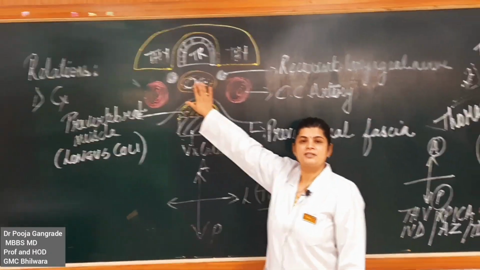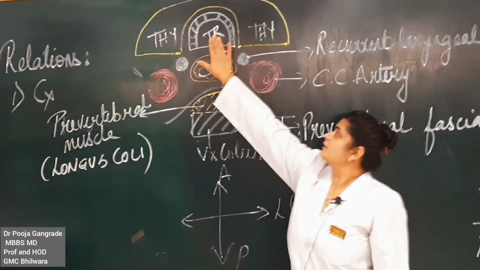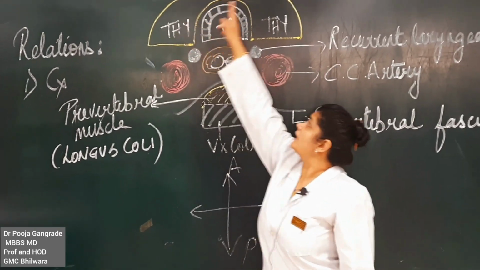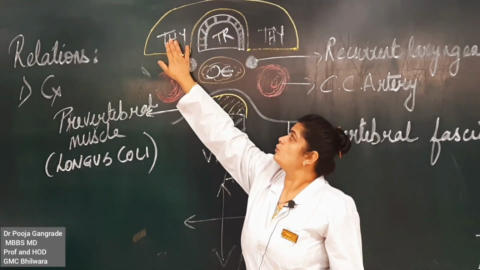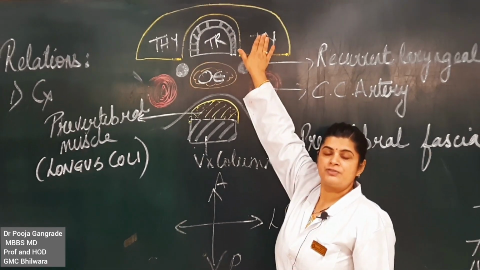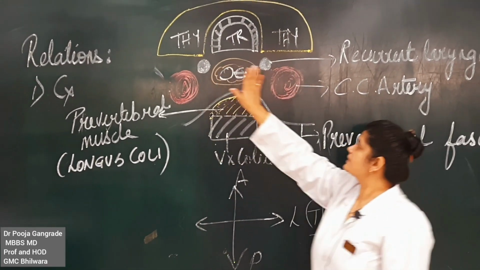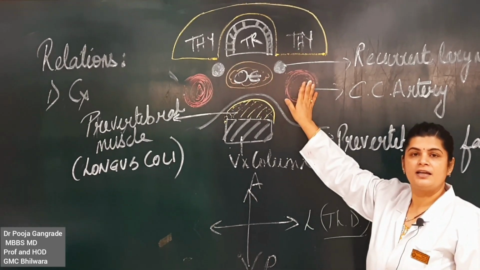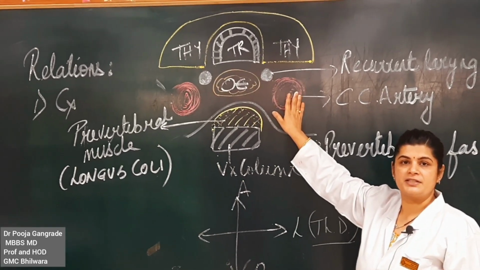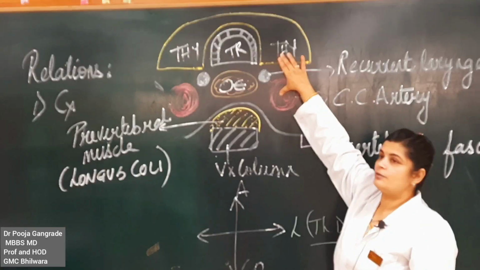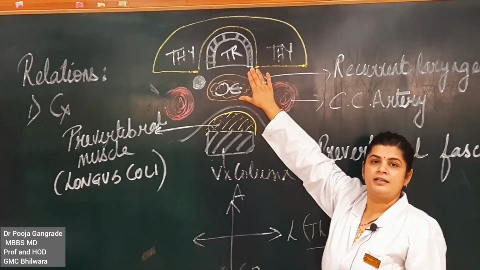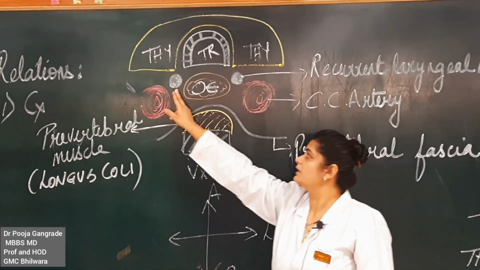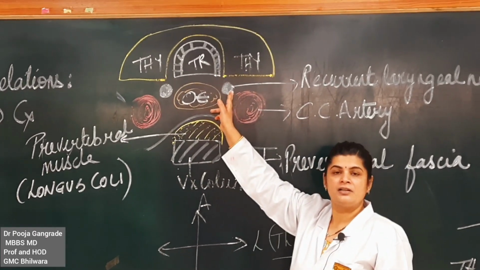Understand the section first. This is the esophagus. This is the trachea in front. This is the thyroid gland. Two lobes of the thyroid gland, left and right respectively. Just lateral on both sides of the esophagus are the common carotid arteries. Between the common carotid arteries and the thyroid gland, below the trachea, we have both the recurrent laryngeal nerves.